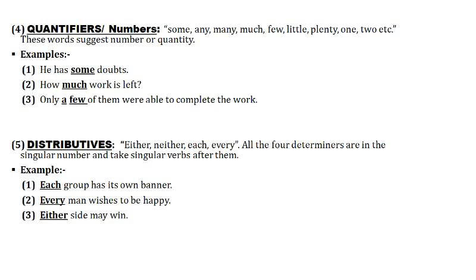The next one, distributives. Either, neither, each, every. All the four determiners are in the singular number and take singular verbs after them. Each group has its own banner. Every man wishes to be happy. Either side may win. So these are all the determiners.